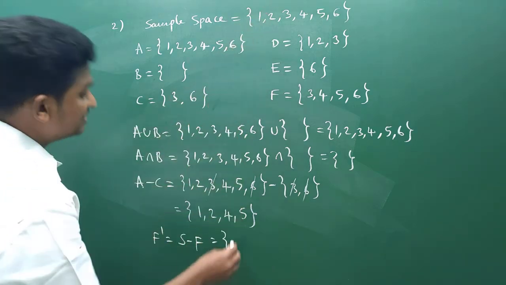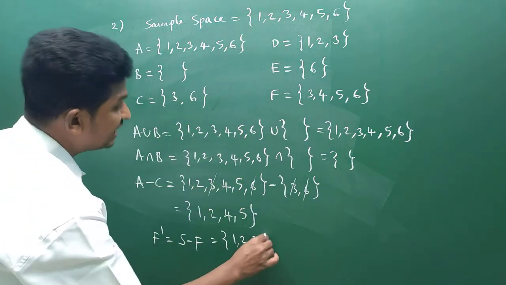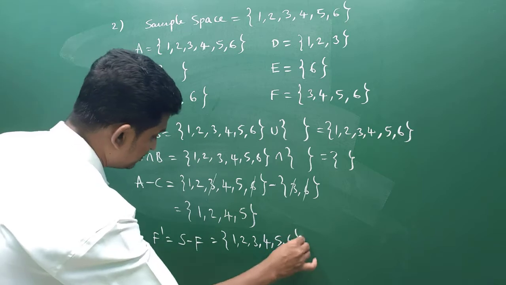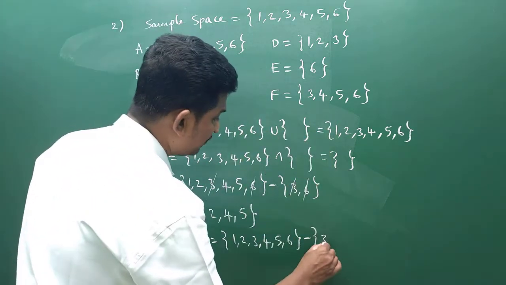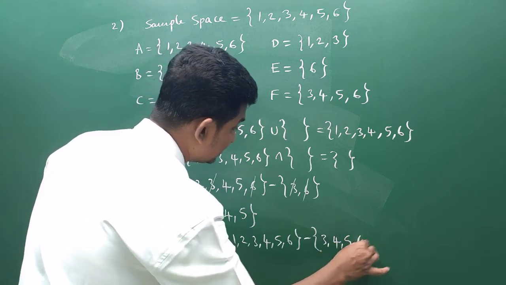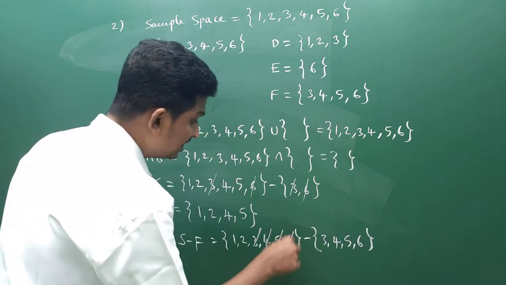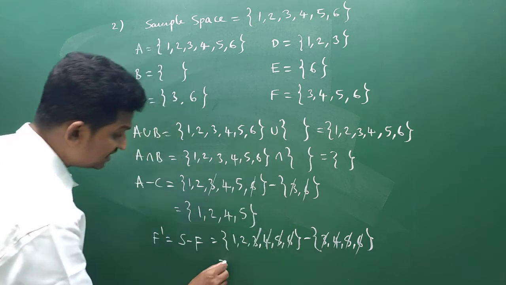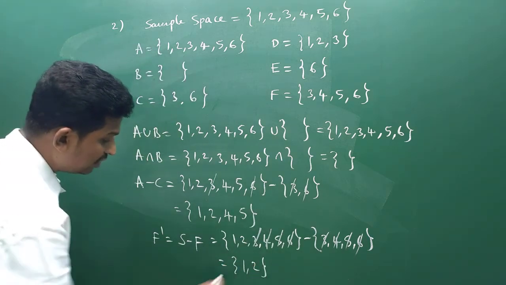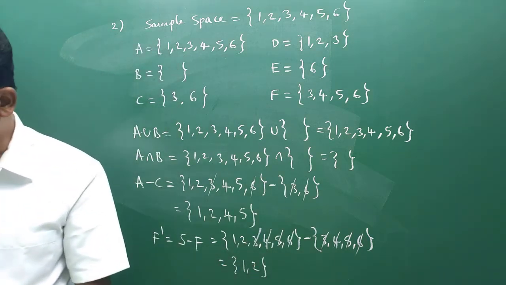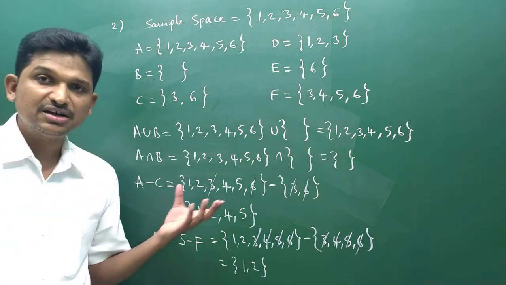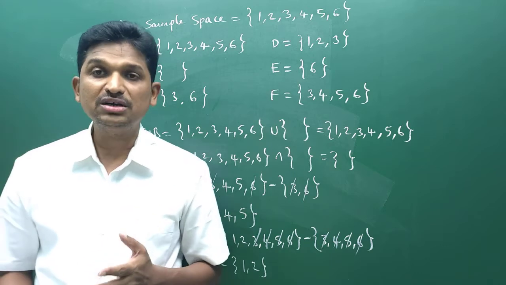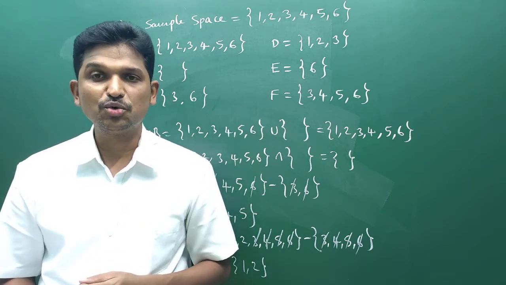What is S? S is the sample space: 1, 2, 3, 4, 5, 6 minus what is F? F is 3, 4, 5, 6. Best thing is you just strike off the common elements which are present in first set. You write those things only: 1, 2. So F dash is 1, 2. Some other bits are also there. They are very easy bits. I want you to try those problems on your own.